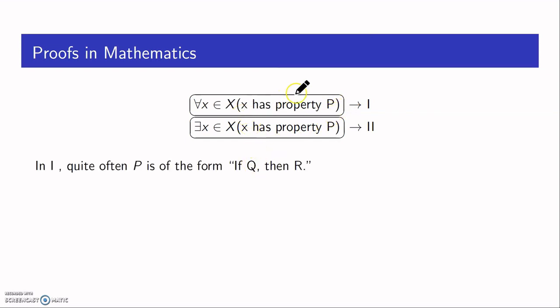Now, in 1, quite often, the property P is an implication. You all already know what an implication is.